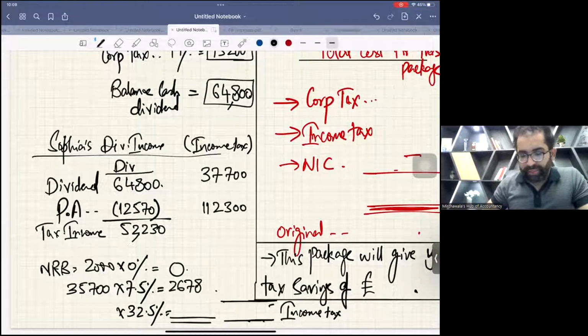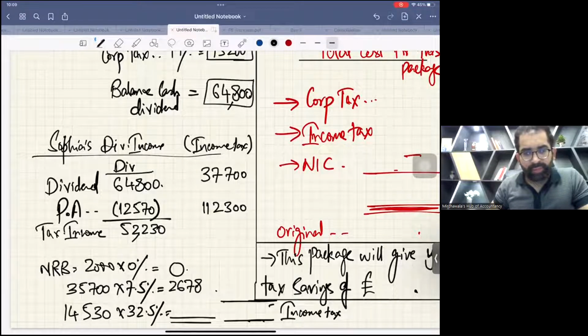Your total taxable income was 52,230. From 52,230, can you deduct this 37,700? 52,230 less 37,700 is 14,530. Times 32.5%, 4,722.